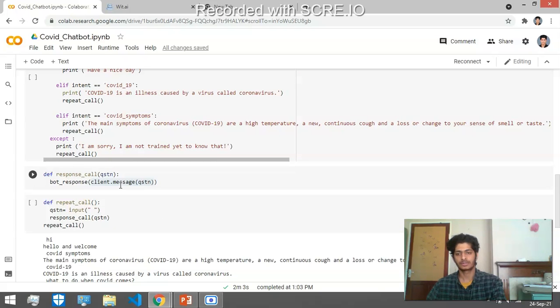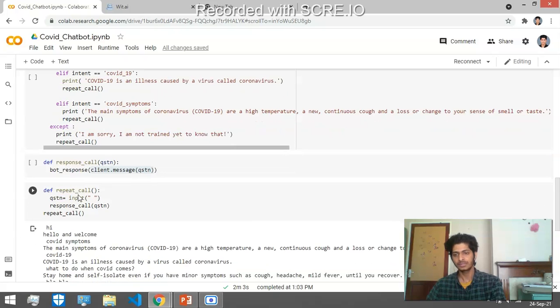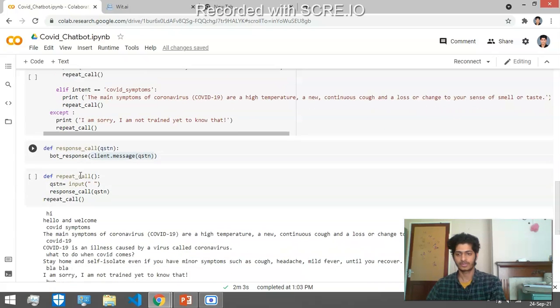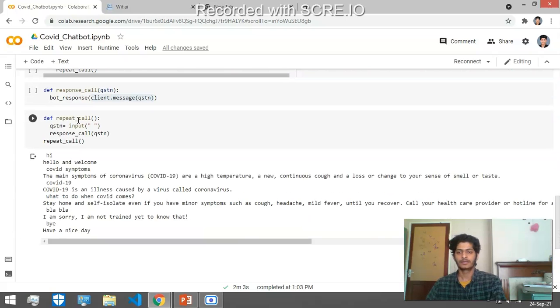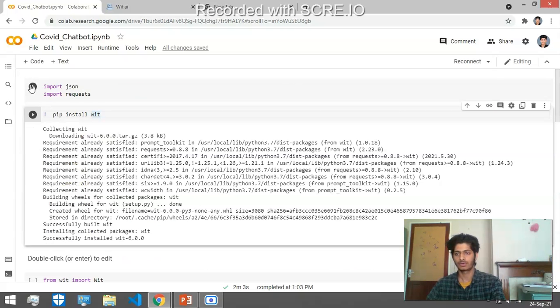And in the response call method, I have called the wit.ai method to pass the utterance to wit.ai, and I have passed the response from the API to the bot response method. In the repeat call method, I have just read the user input and passed it to the response call method. And for the execution purpose, I have just called the repeat call method outside the function. So let's execute the code.